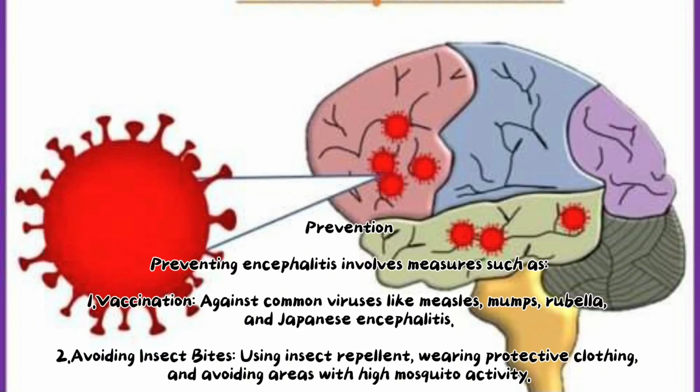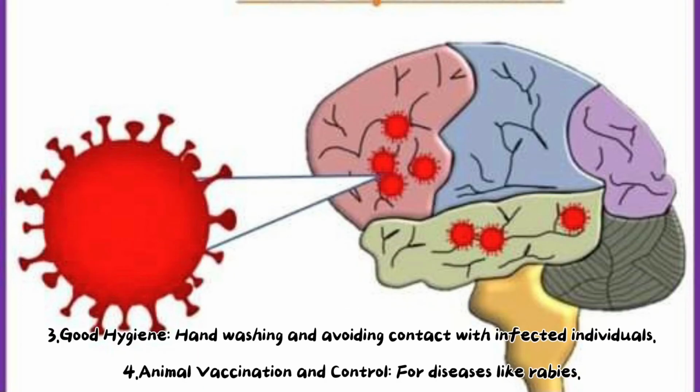Prevention: preventing encephalitis involves measures such as: 1. Vaccination against common viruses like measles, mumps, rubella, and Japanese encephalitis. 2. Avoiding insect bites, using insect repellent, wearing protective clothing, and avoiding areas with high mosquito activity. 3. Good hygiene, hand washing and avoiding contact with infected individuals. 4. Animal vaccination and control, for diseases like rabies.